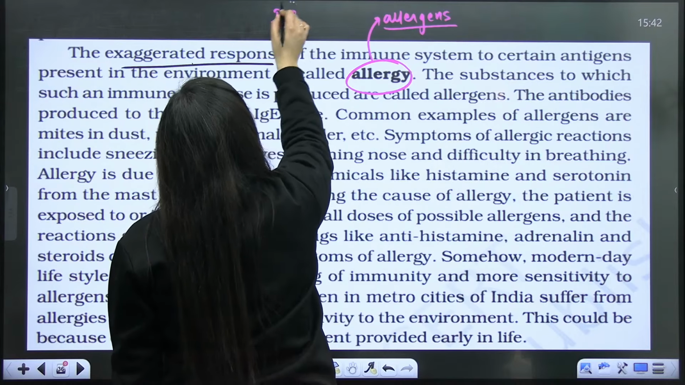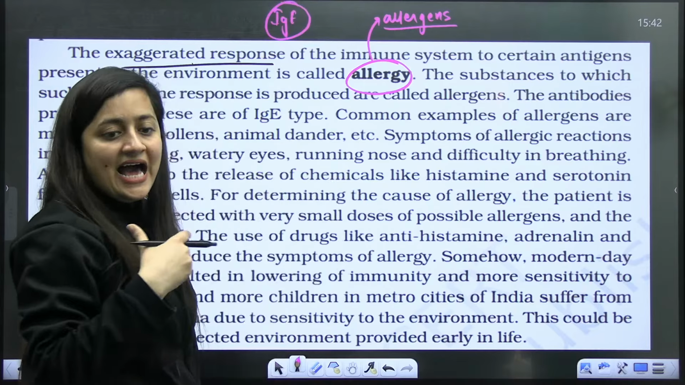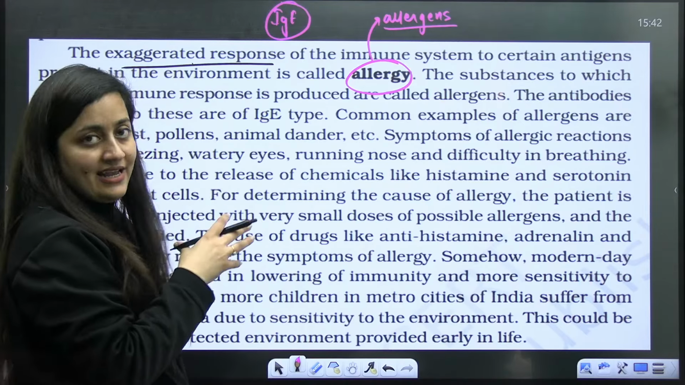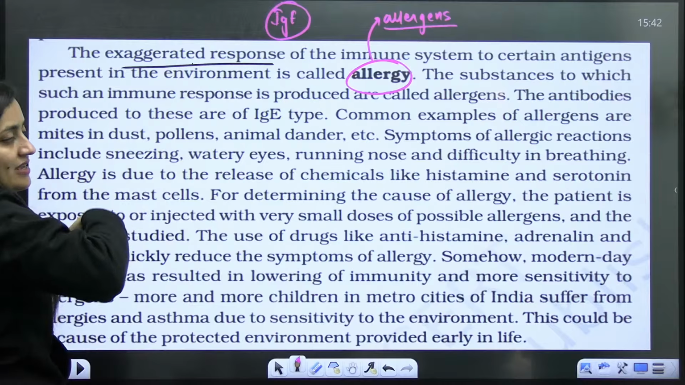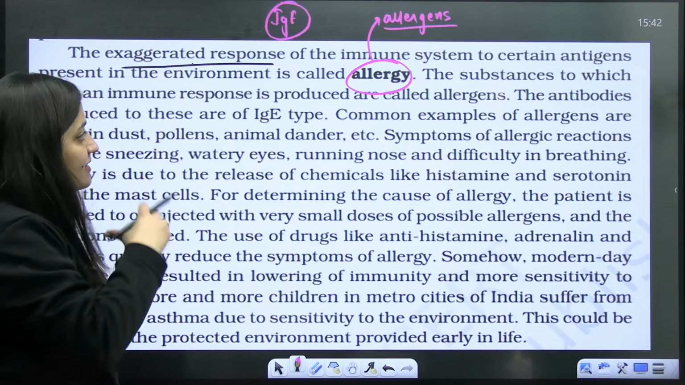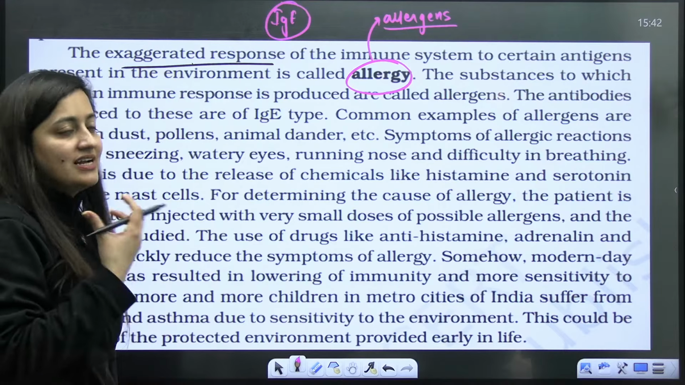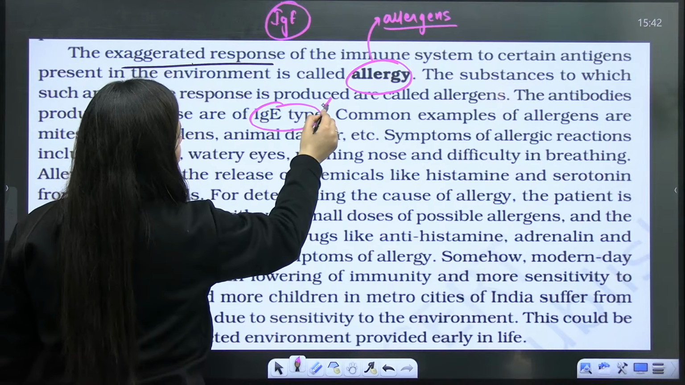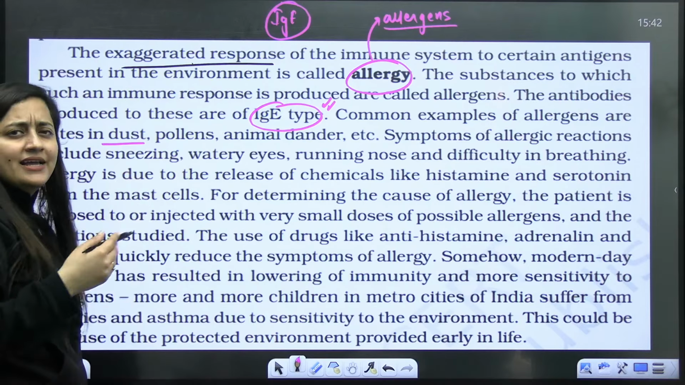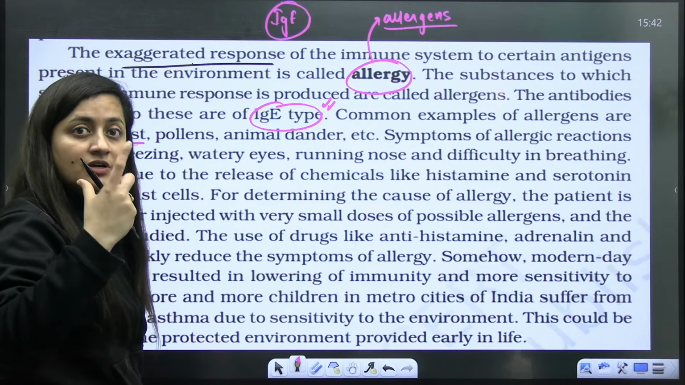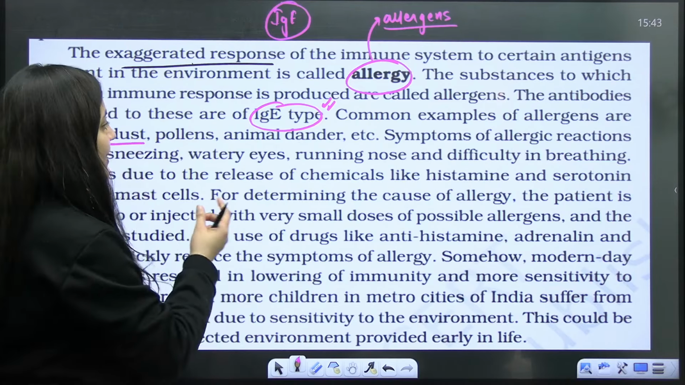So when a person has allergy, the IgE antibody is present in our body in excess. Our body reacts against a substance and gives an exaggerated response to that allergen. So IgE type, this is your PYQ. Do remember this. Dust, mites, pollen grains. Some people are even allergic to peanuts. They are allergic to some sort of scents as well, right, students?